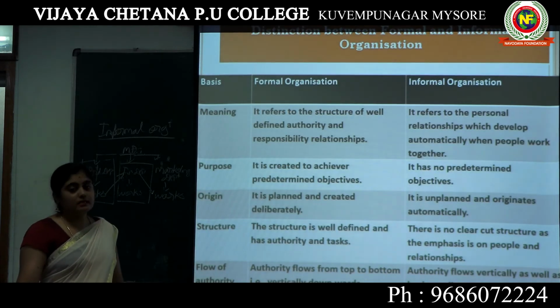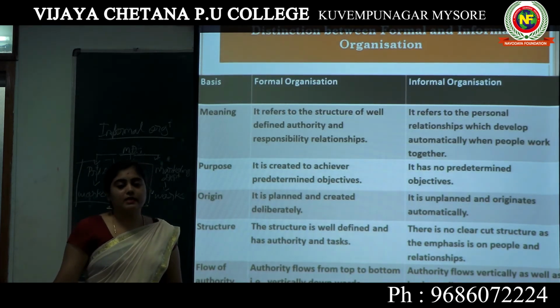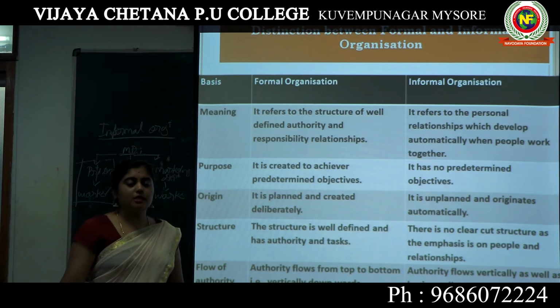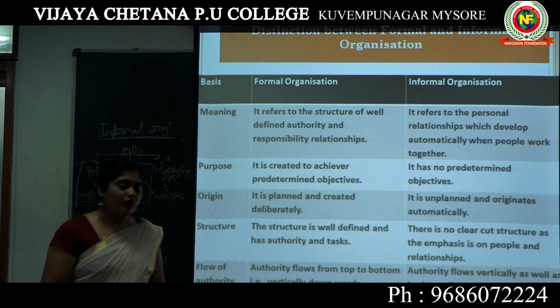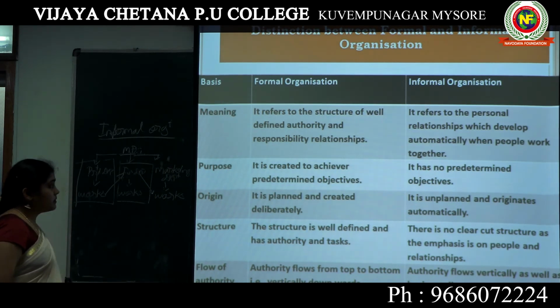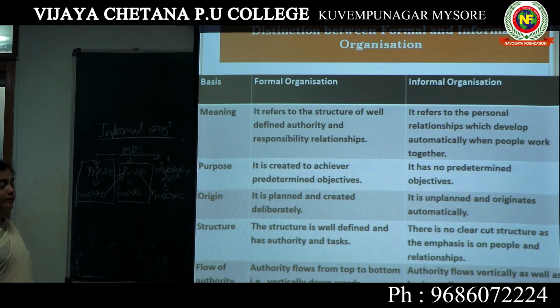The next is the differences between formal organization and informal organization. It is very important according to your examination. First, on the basis of meaning, we make a differentiation. The formal organization refers to a structure of well-defined authority and responsibility relationships. Here in the formal organization, we can see the structure is well defined: authority, responsibility and relationships are all well defined.